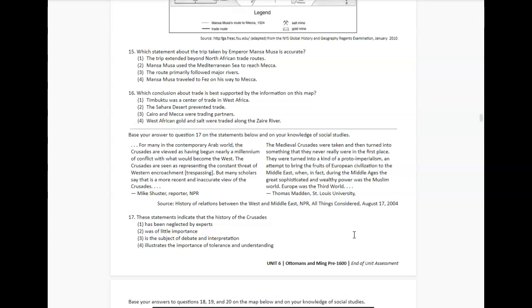Number 17. These statements indicate that the history of the Crusades, 1, has been neglected by experts, 2, was of little importance, 3, is the subject of debate and interpretation, or 4, illustrates the importance of tolerance and understanding.